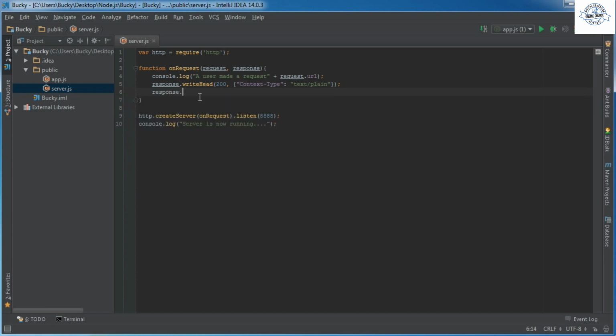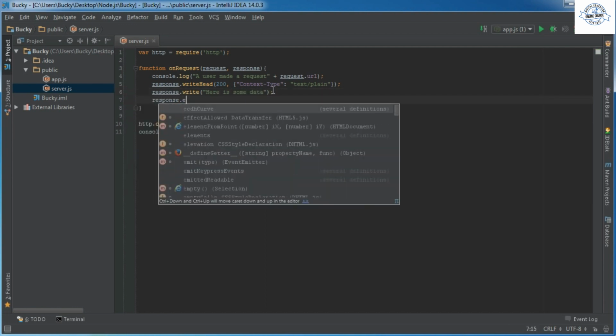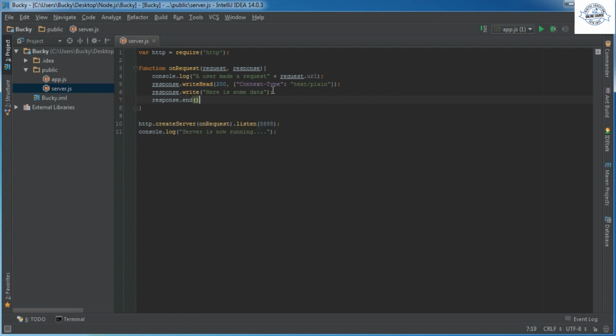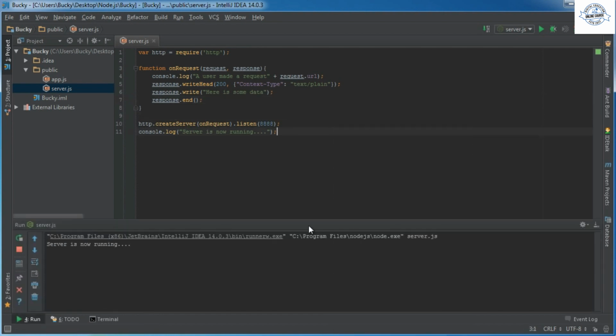So now you actually have to write some string or some data. So response.write pretty much allows you to write your response, and I'll just say something like "here is your response," whatever, or "here is some data." I'll just say that. Alright, and now the last thing you need to do is call response.end, and this just signifies that the response is ending and it actually sends it off. So let's go ahead and run this and check out what's happening.